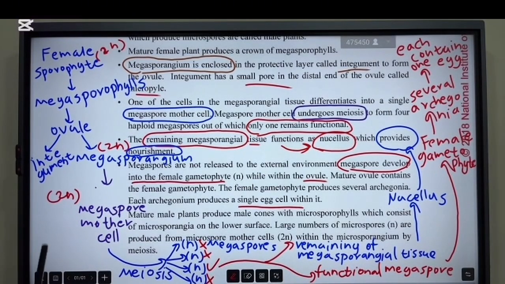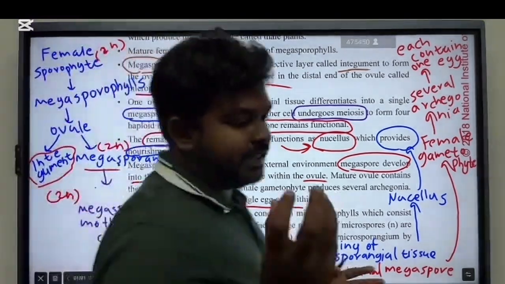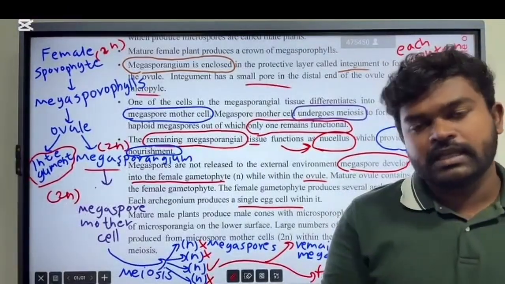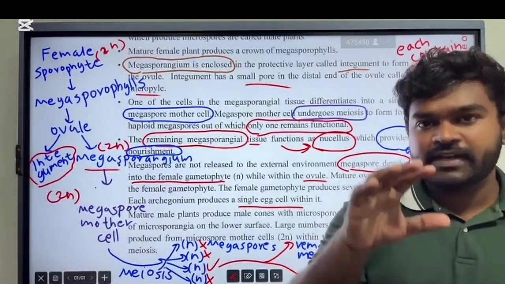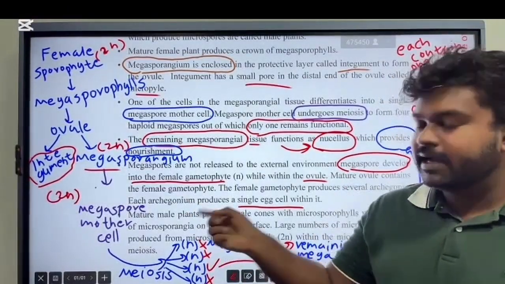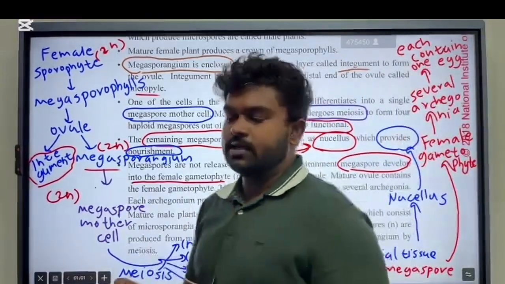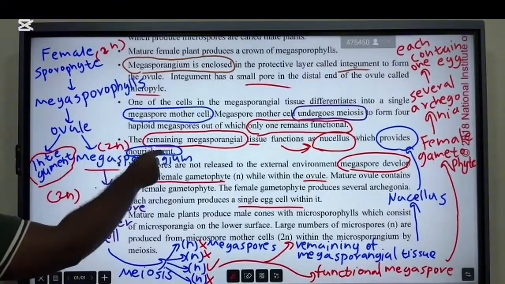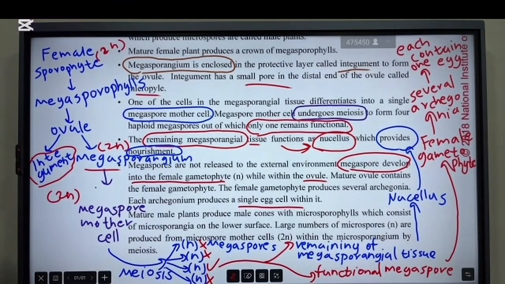Within ovule, there are several structures. One is the protective covering, that is called the integument, and there is a megasporangium. Megasporangium of Cycas is present within the ovule. Then this megasporangium differentiates into a megaspore mother cell. There is a cell called megaspore mother cell.